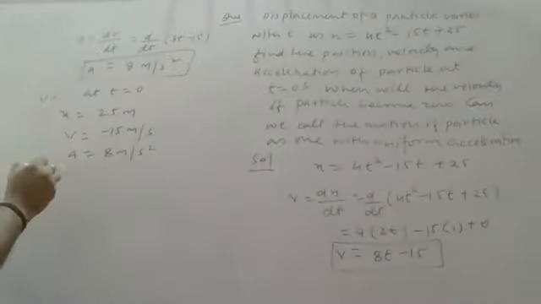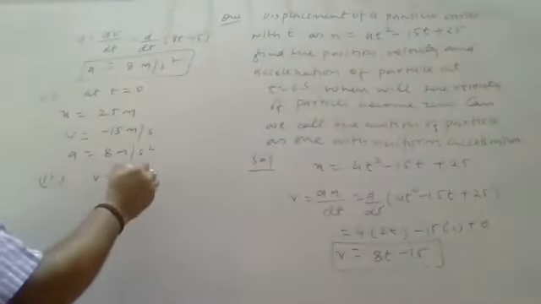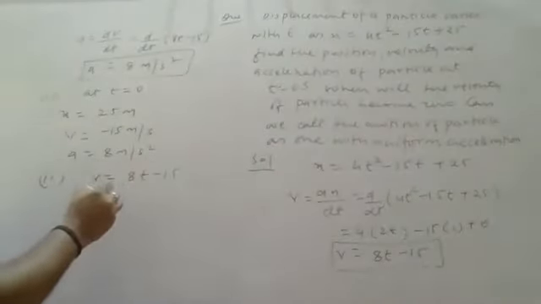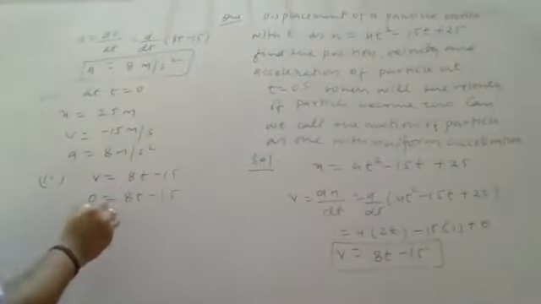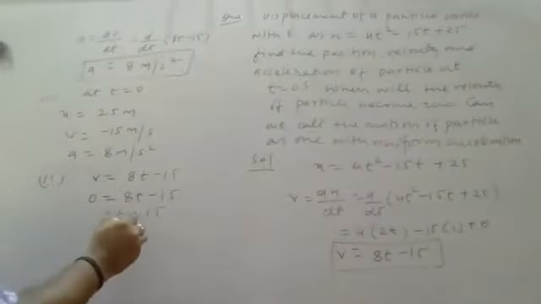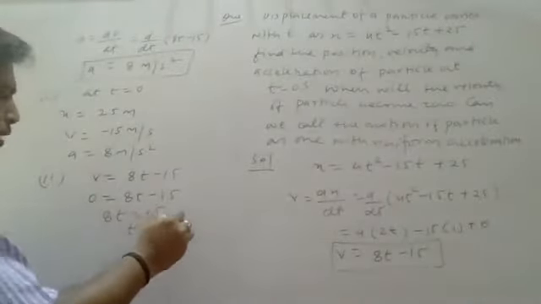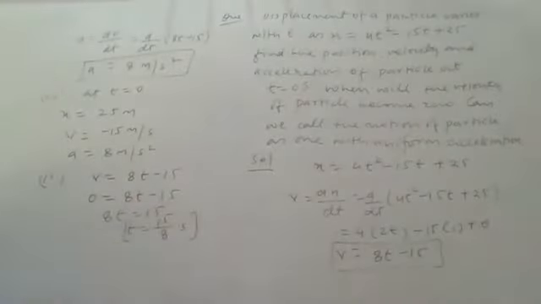Second part of the question asks when the velocity will be 0. So you have v equals 8t minus 15. You want v equals 0. 8t minus 15 equals 0, so I will say 8t equals 15. So what is t? t equals 15 by 8 seconds. At this time, your velocity will become 0. That is your second part: t equals 15 by 8.